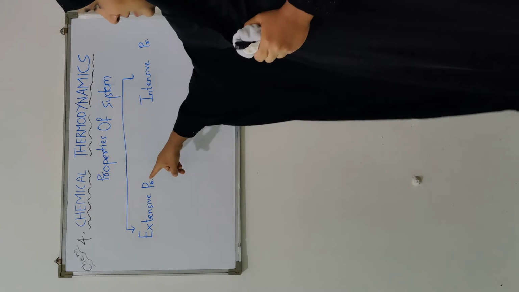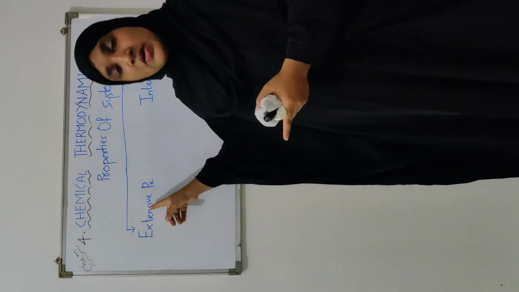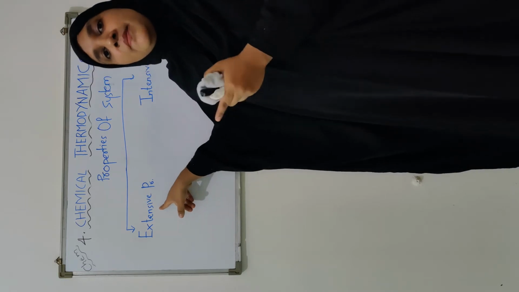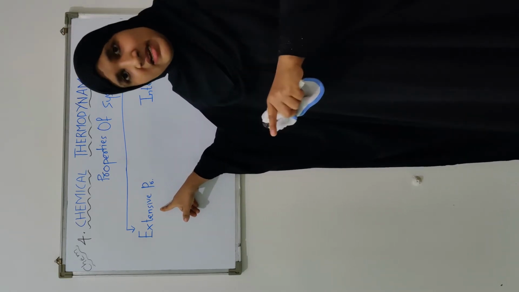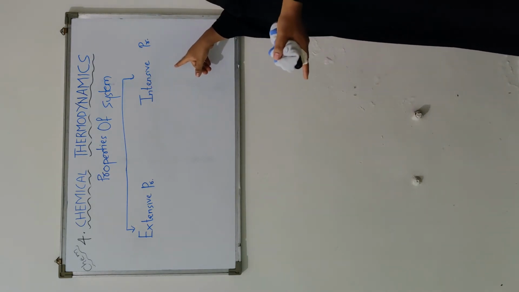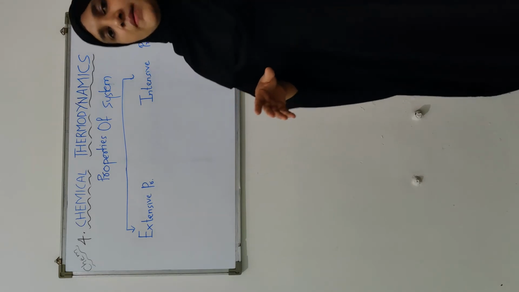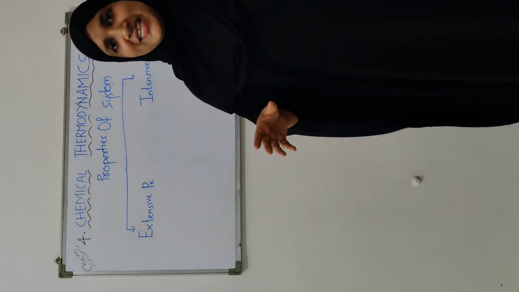It means that some properties will be called extensive properties because these properties depend on the amount of matter which is present in the system, and some would be termed as intensive properties because these properties are independent of the amount of matter that is present in the system.